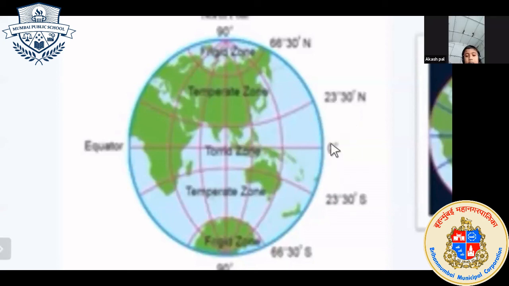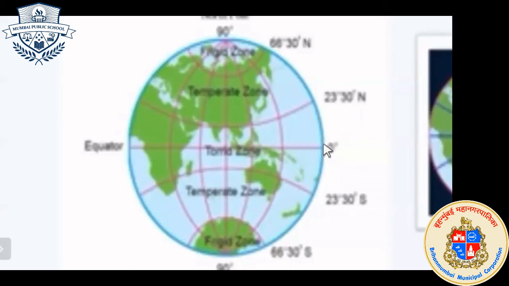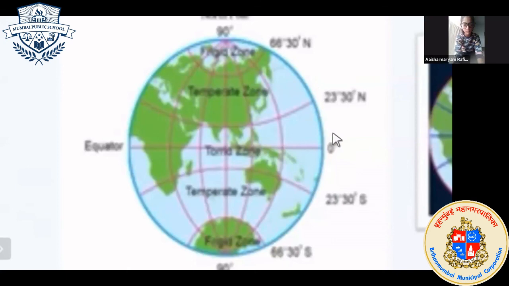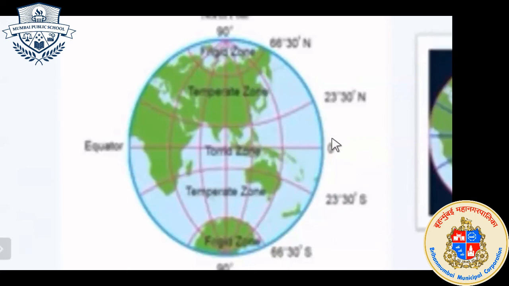The region between 23 degree 30 minutes and 0 degree. No slanting, no slanting. This region is perpendicular to the sun. That is why this region will receive perpendicular sun rays.